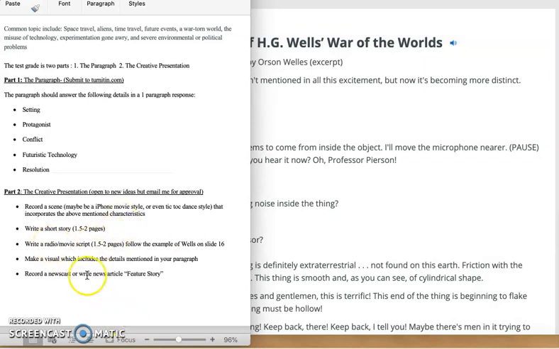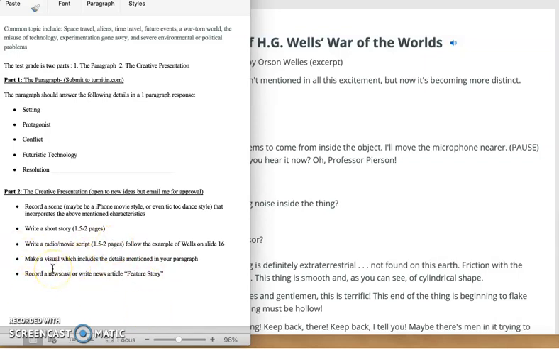And so some type of little scene from a movie. You could play multiple characters. You could play one character. Let's say you don't really want to record a video of yourself, then write the script.